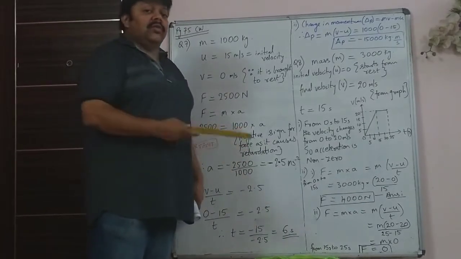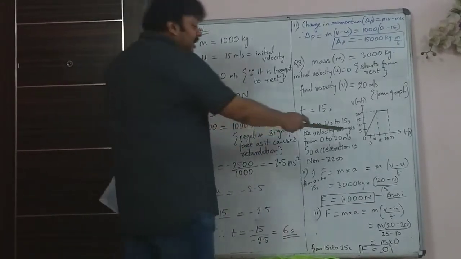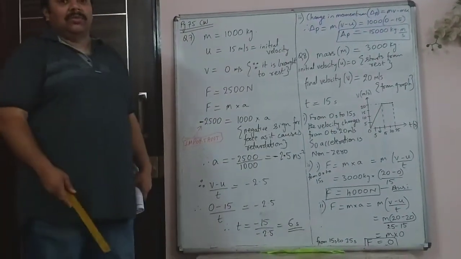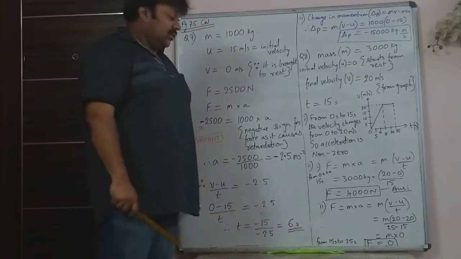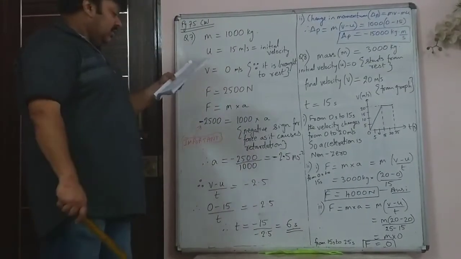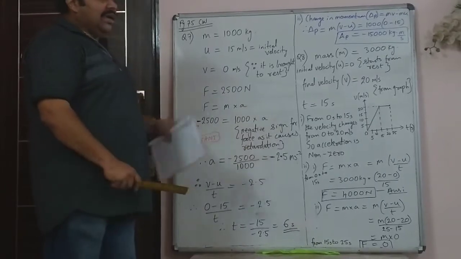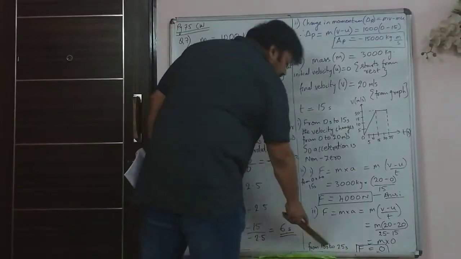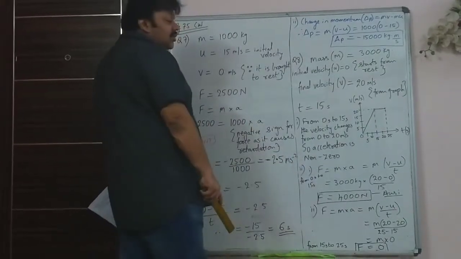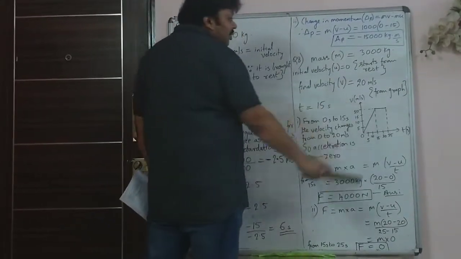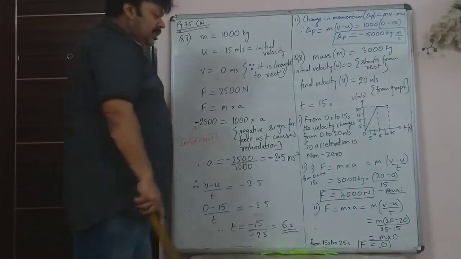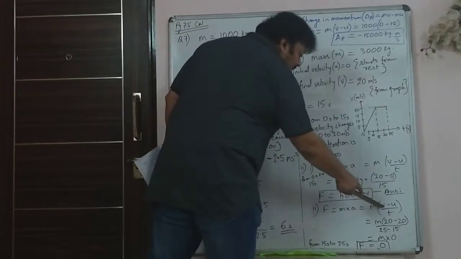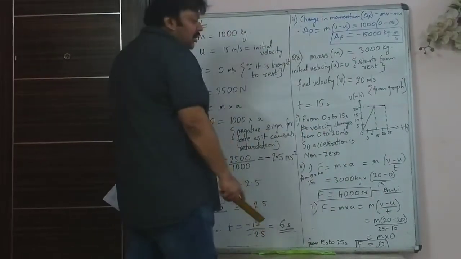In this case the force is positive because velocity is increasing with time. It is not decreasing like in the case of the bullet where the speed was decreasing. So force is 4000 Newton. That is the first answer of the second part. And then they asked you from 15 seconds to 25 seconds, what is the force acting on the bus? Again, force is mass into acceleration, and the same formula, mass into v minus u upon t.